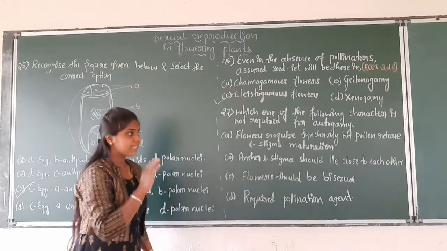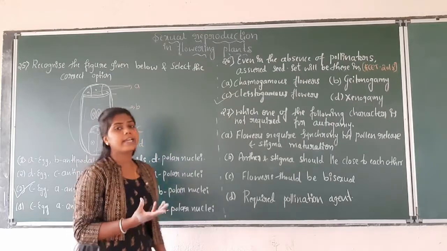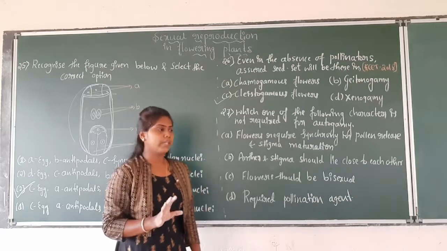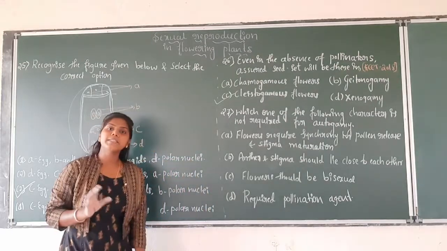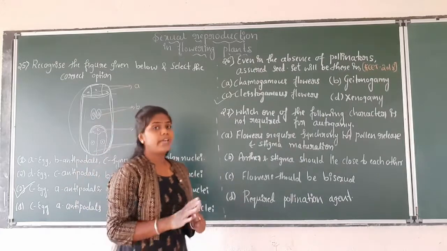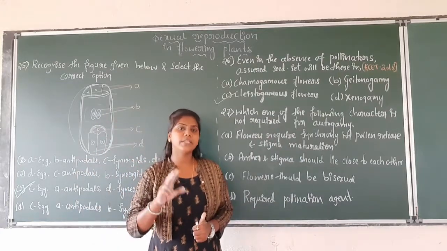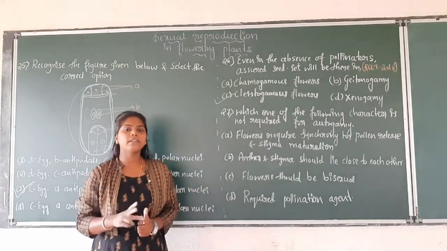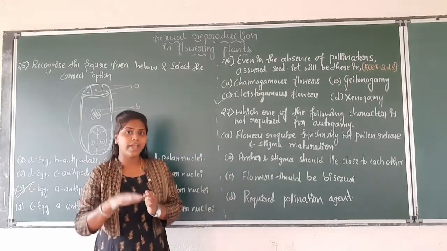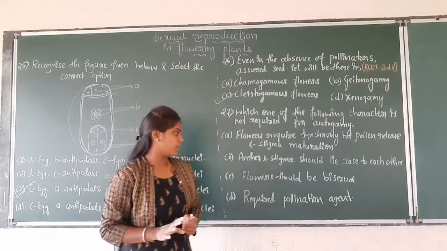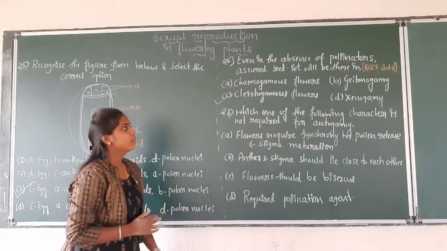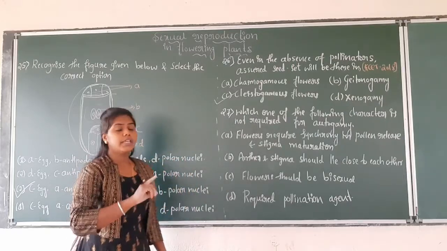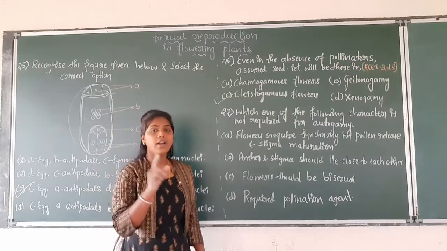Okay, at the same time, pollen release and stigma maturation takes place in autogamous flowers only. Then anther and stigma should lie very close to each other because it is bisexual. So why is it bisexual? The stigma and anther are located very close to each other. Okay, and here the question is: which one of the following characters is not required for autogamy?